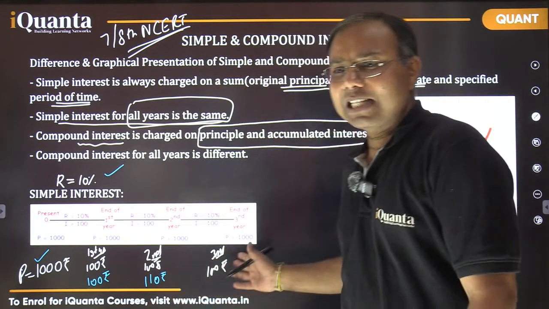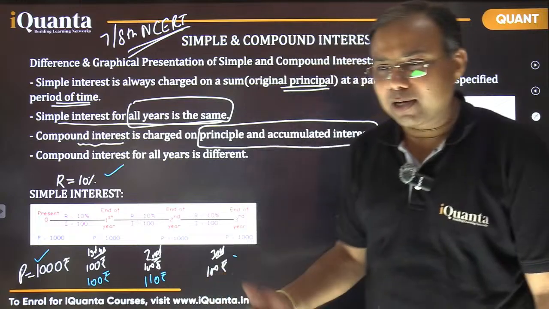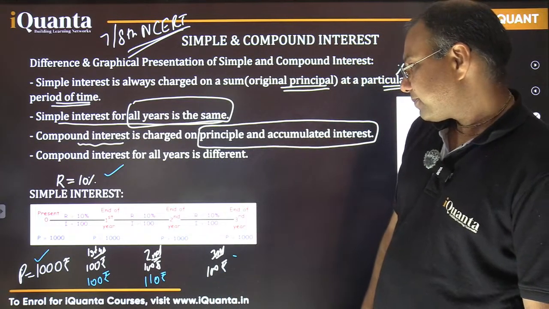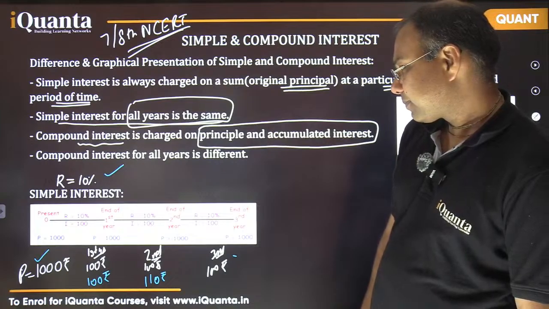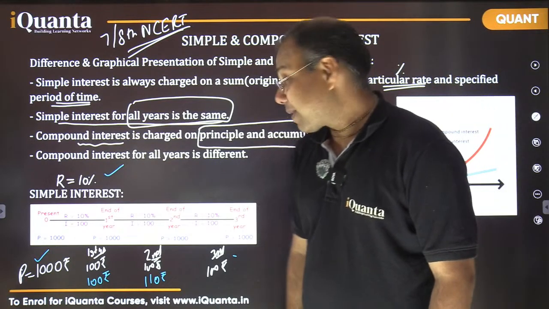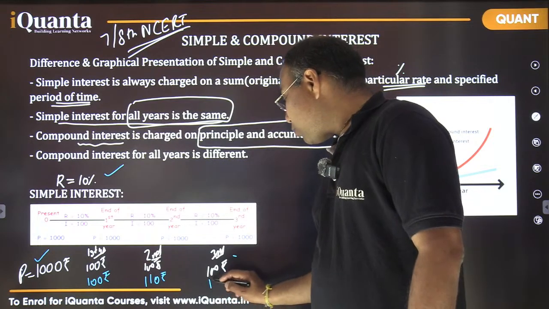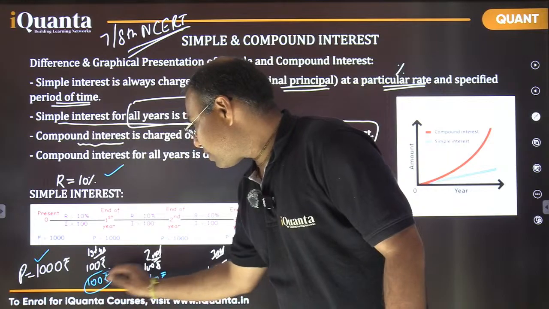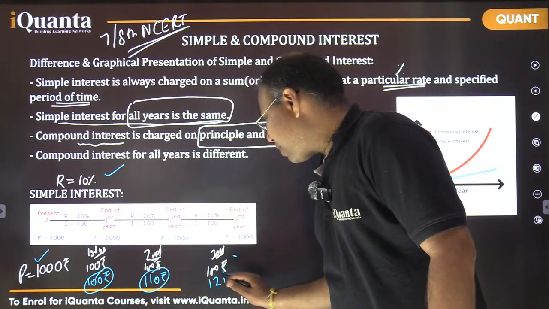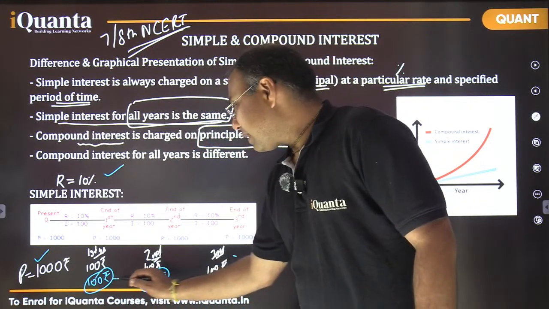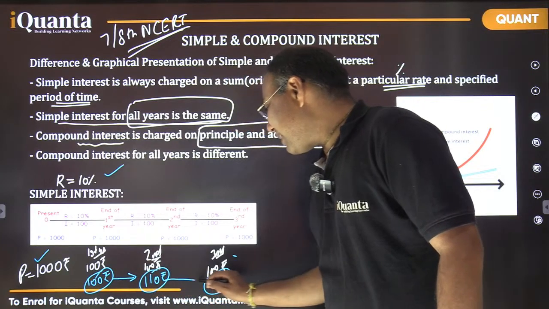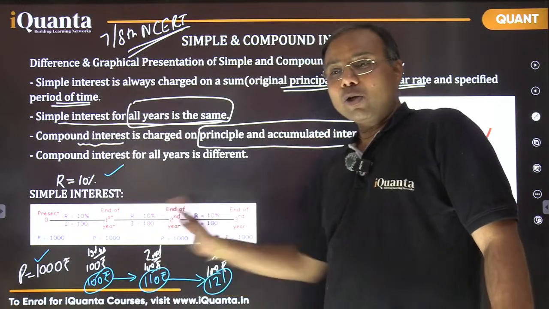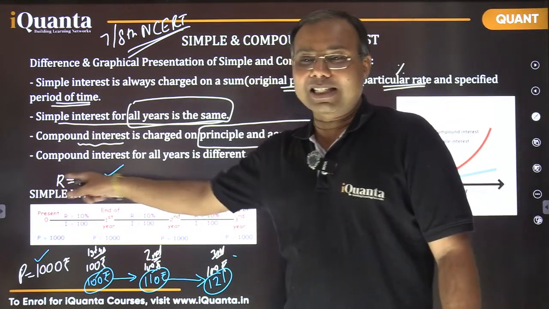I'm taking the same example, Ayushi. No need to create another values. In third year now. Yes, it would become 121. Now you could see here, these values, this 100, 110, 121, they are also being increased by 10%. So basically every year's interest also increases at the same rate.